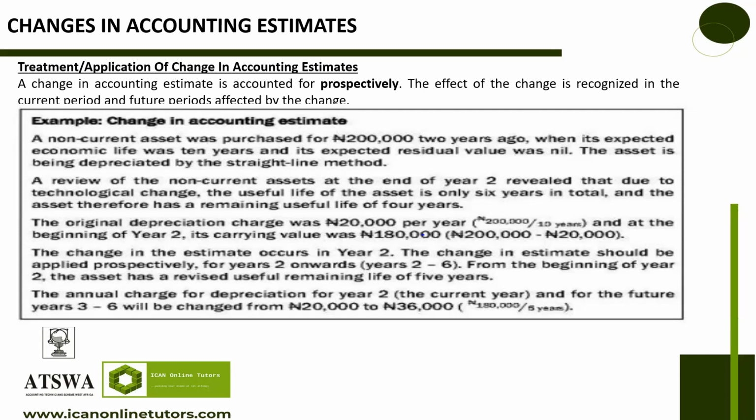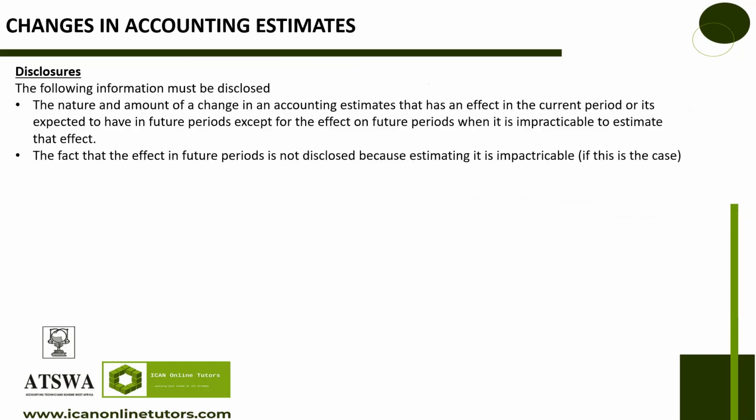Our previous estimate was how much? 20,000 naira. If you now do 180 divided by 5 years that is remaining, you will have 36,000. So your accounting estimate has changed from 20,000 to 36,000. And that's what we call accounting estimate.